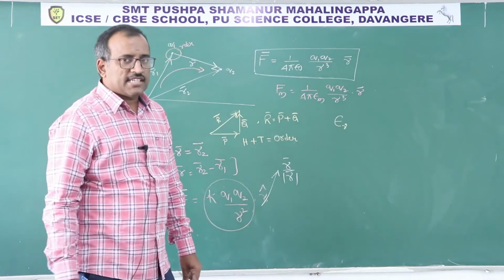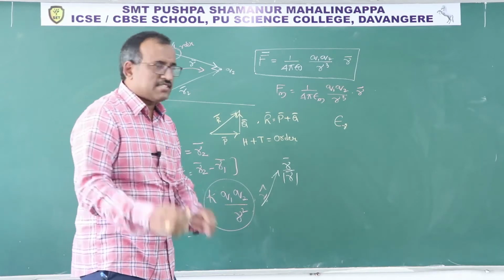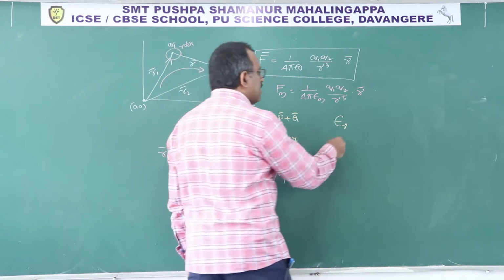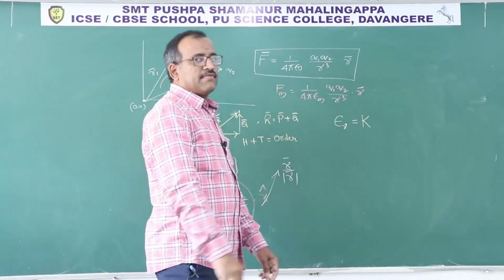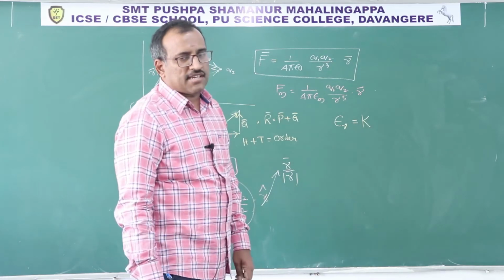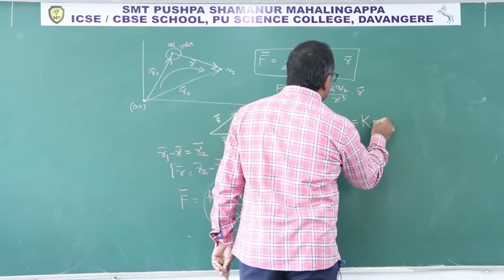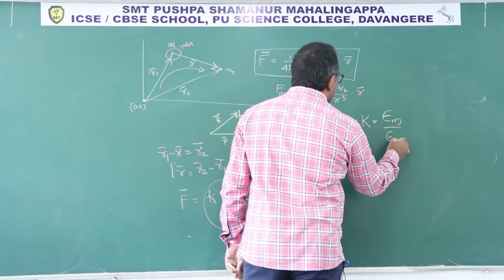Epsilon r is called relative permittivity. Relative means comparison, like relative density, do you remember? In the same way, relative permittivity is also called the dielectric constant, which is equal to epsilon medium by epsilon naught.